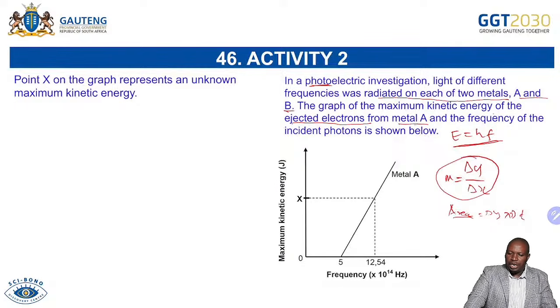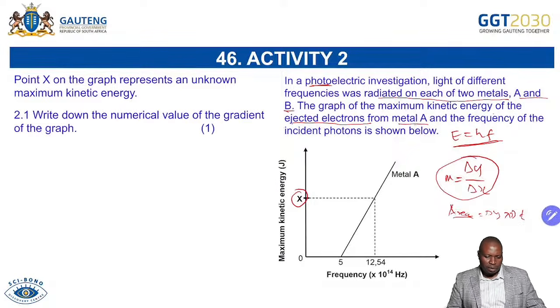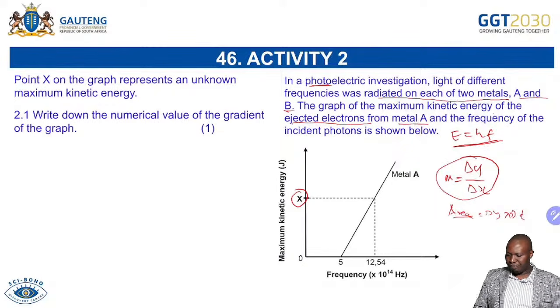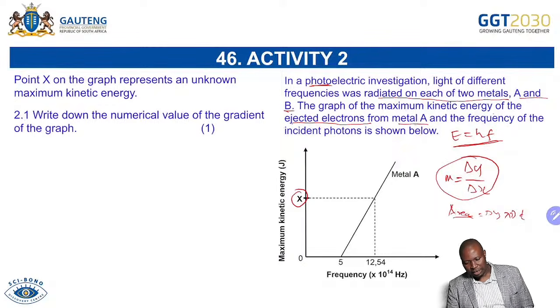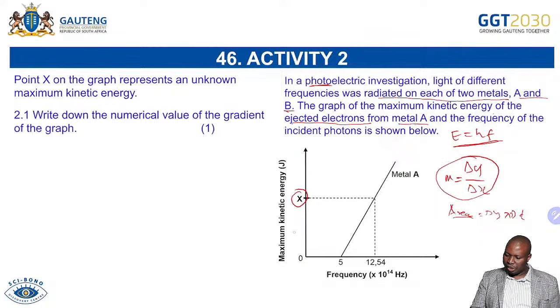So now they're saying point X on the graph represents an unknown maximum kinetic energy. So this is the maximum kinetic energy. And then they are saying, write down the numerical value of the gradient of the graph. So that is very important. So you are dealing with changing kinetic energy over changing frequency.